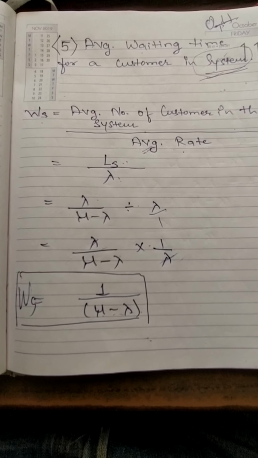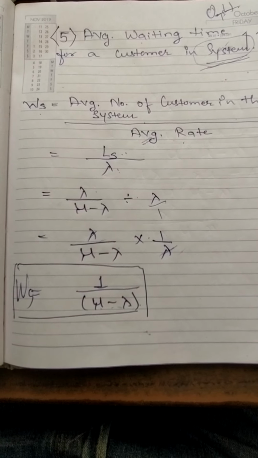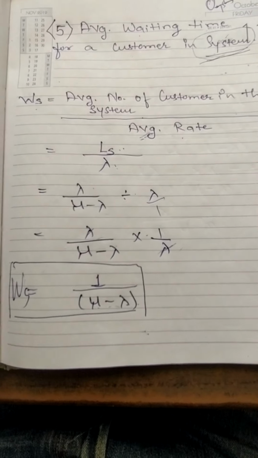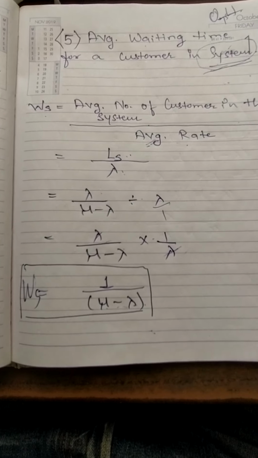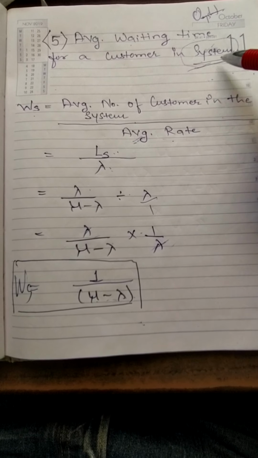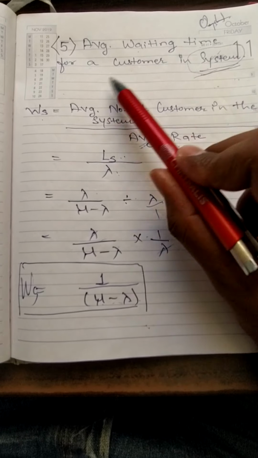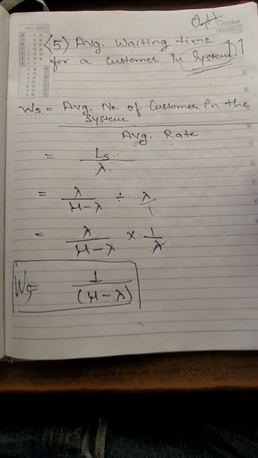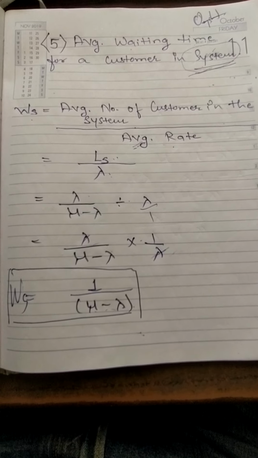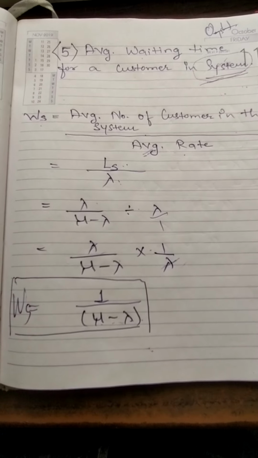Or if he has visited to consult a doctor, then the doctor will talk to him for 5 or 10 minutes, so it is the time spent with the doctor as well as the time spent waiting for his turn. So this will give the combined time of both things, the waiting time for a customer spending in the entire system. This is how it has been divided into 4 parts.